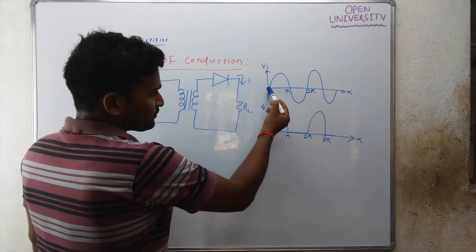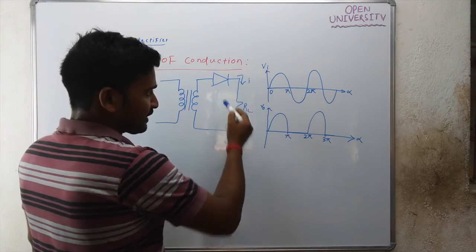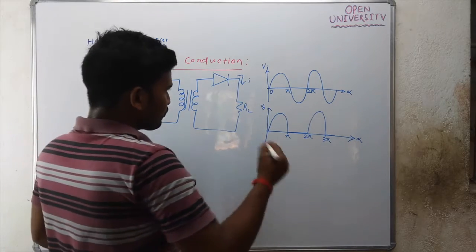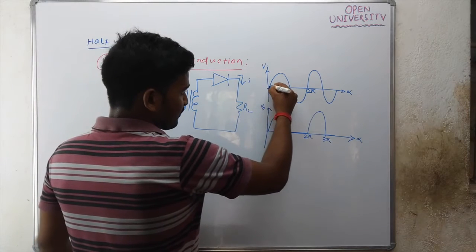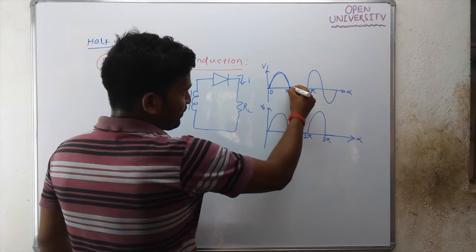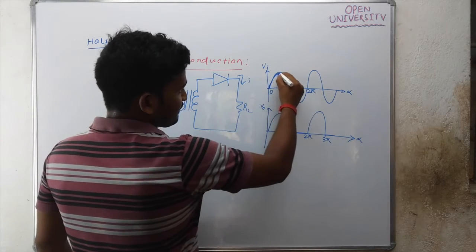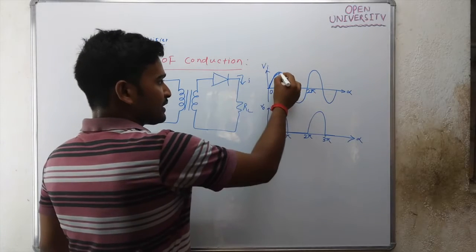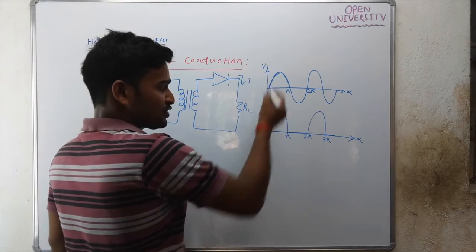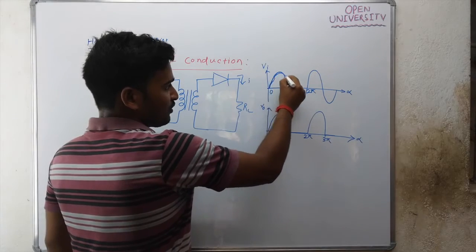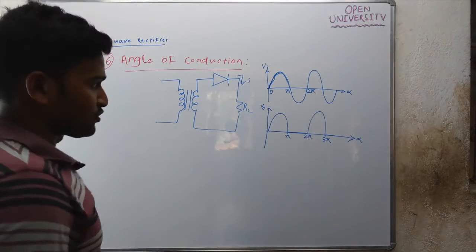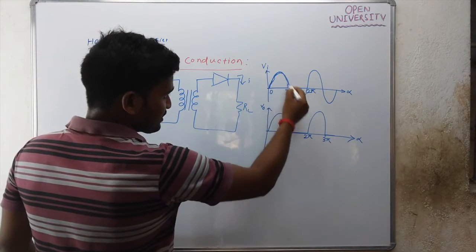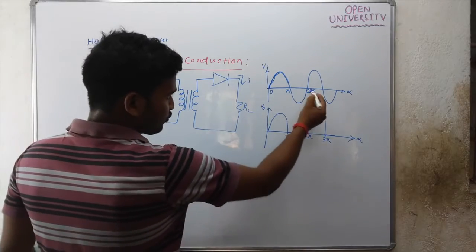Now, if this diode is ideal, meaning cut-in voltage 0, then the diode will start conducting when the input voltage is 0, from 0 to pi. This is the conduction interval. From pi to 2 pi the diode will be off.